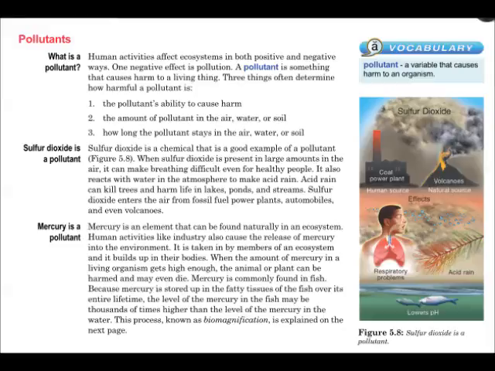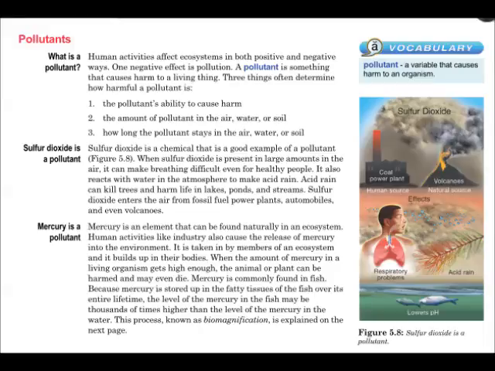Human activities, like industry, also cause the release of mercury into the environment. It is taken in by the members of an ecosystem and it builds up in their bodies. When the amount of mercury in a living organism gets high enough, the animal or plant can be harmed or may even die. Mercury is commonly found in fish.